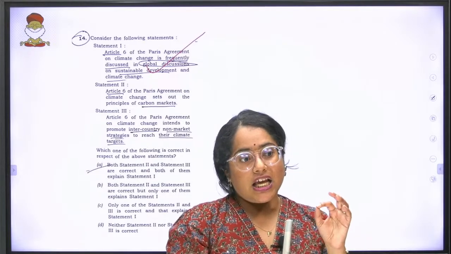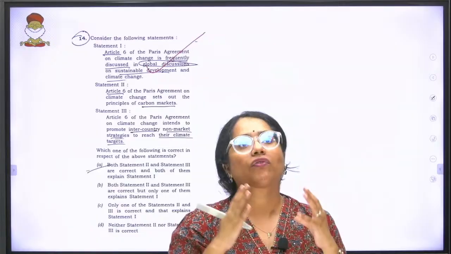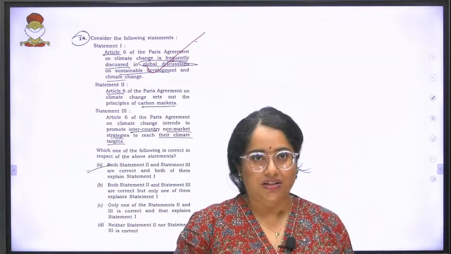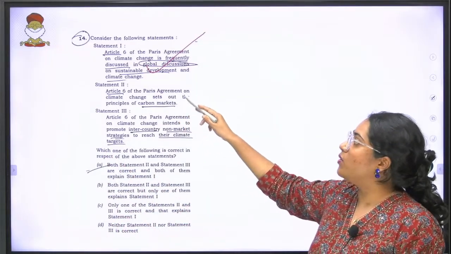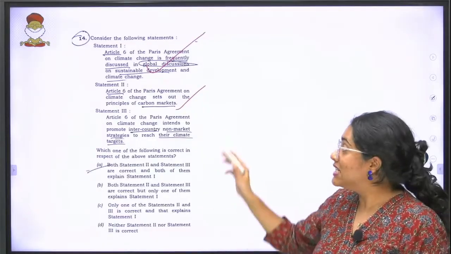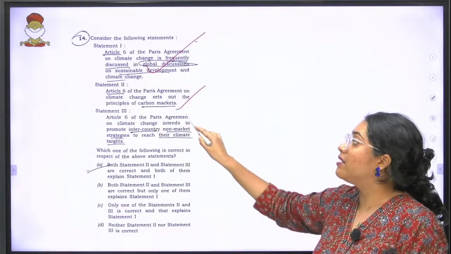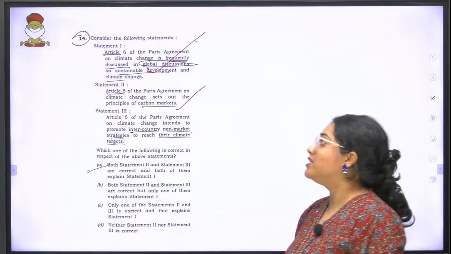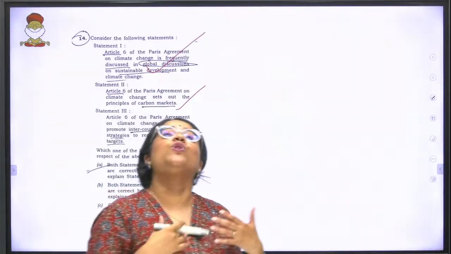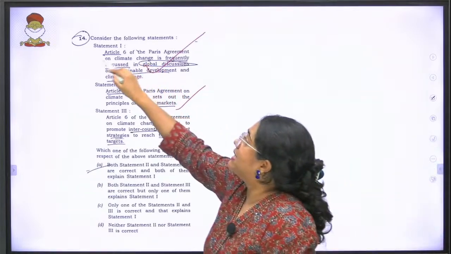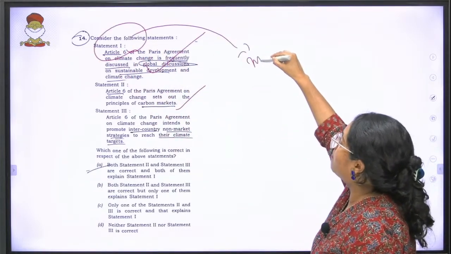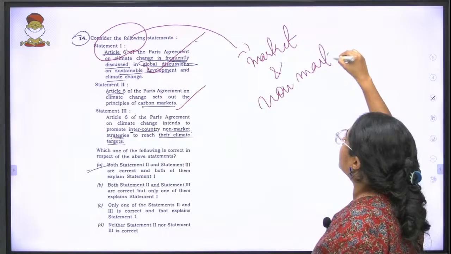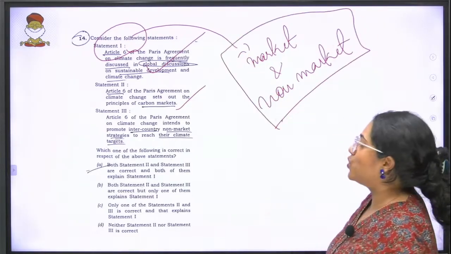Got it? So Article 6 of your Paris Agreement primarily says what all we can do to reduce the emissions. So the statement says it sets out the principles of carbon markets. That is correct. Statement 3 says Article 6 of the Paris Agreement on Climate Change intends to promote inter-country non-market strategies to reach their climate targets. That is also correct. Remember this, Article 6 deals with both market and non-market mechanisms to reduce your emissions.